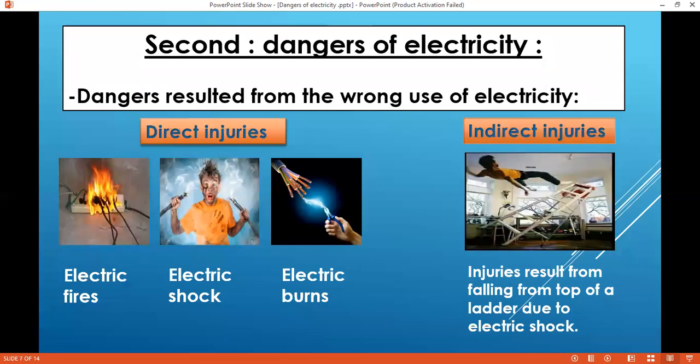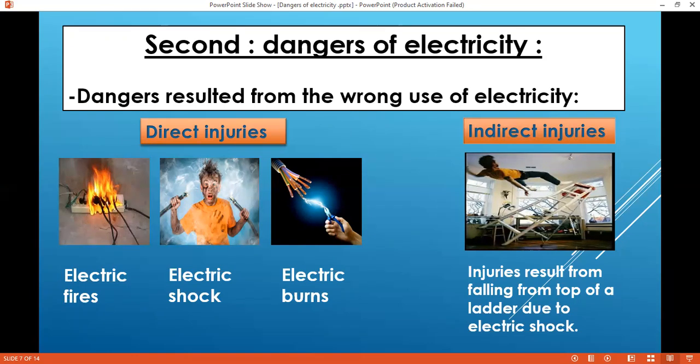So as you see, that is the difference between the electric conductors and the electric insulators. Here we have to know that electricity is something very useful, and we have to use it while taking all the precautions, because electricity is very dangerous. It has a bad effect, or side effect, if we can't deal with electricity. So don't play with electricity.